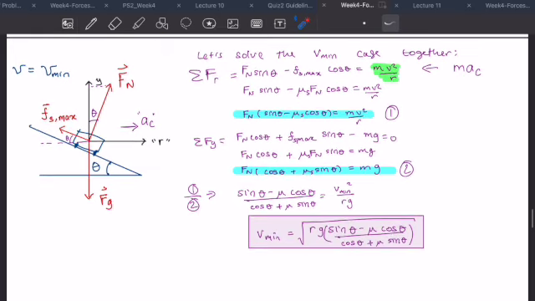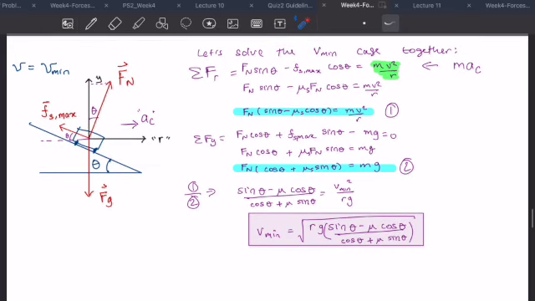Now what I'm going to leave up to you is to do the calculation for Vmax. The calculation for Vmax is very similar. The only thing that changes is now the force of friction is going to be in this direction, because you're trying to drive as fast as you can before you skid outward.